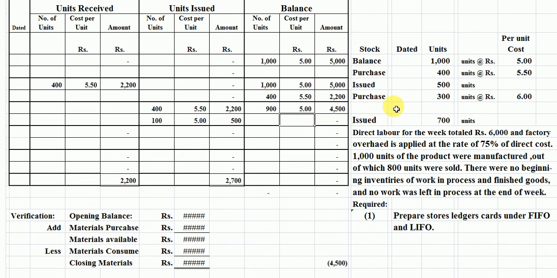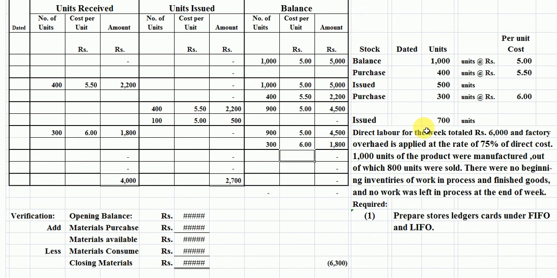Students, we again purchased 300 units. We should record again 300 units in the units receipt column. The rate is 6 per unit. Now we again record our inventory. 900 units is the first purchase. The rate is 5. The current purchase is 300 units. The rate is 6 rupees per unit. Students, this is our record of inventory which is existing in our storeroom.